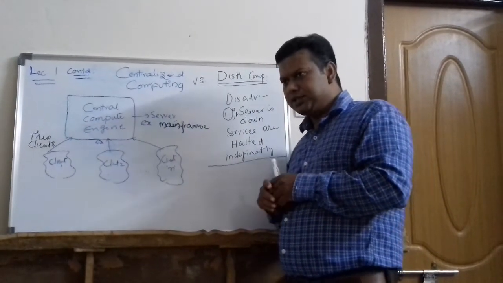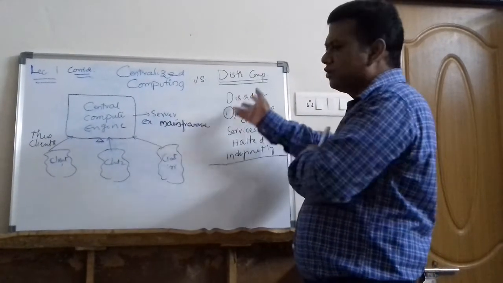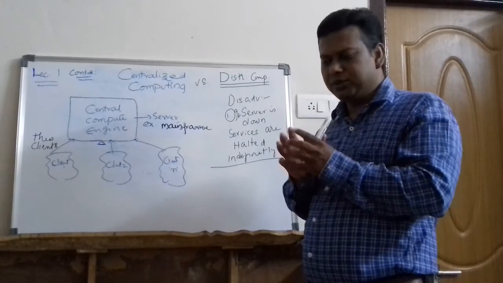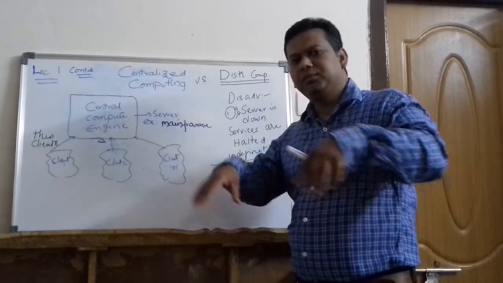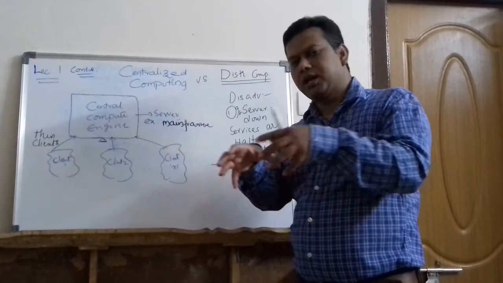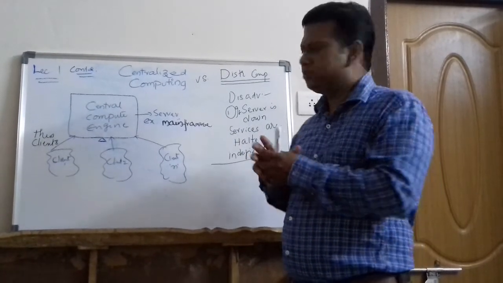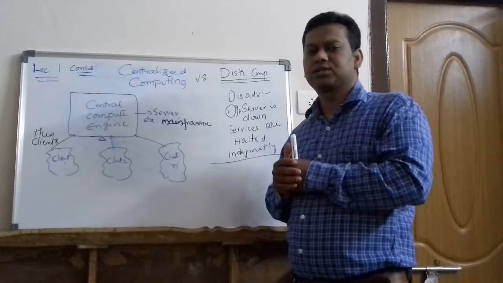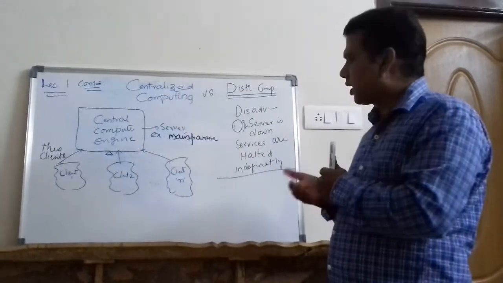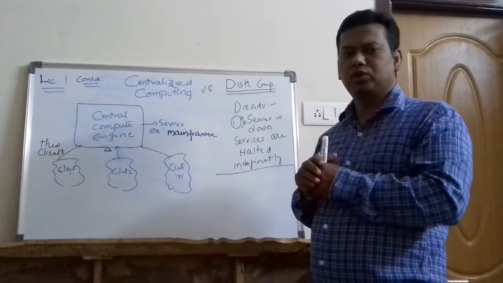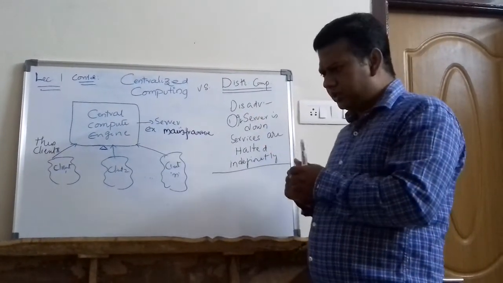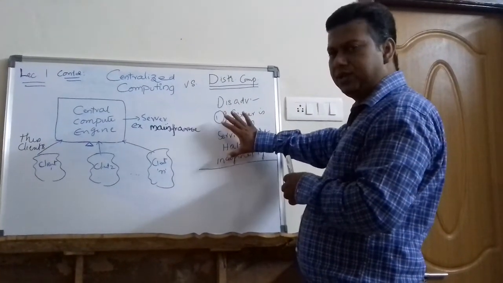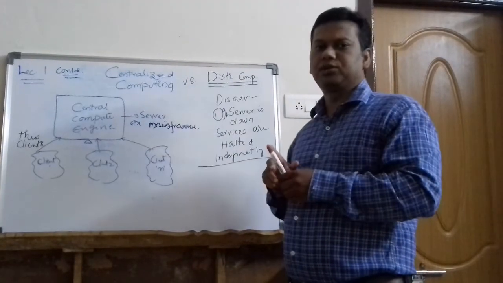In distributed computing, instead of one machine we go for multiple machines, a network of machines. Distributed computing is a facility where we connect multiple computers and run our application on them. It actually came into existence when desktop and personal computers became available. Prior to that, centralized computing was the only option. Centralized computing has a lot of problems, the major one we have seen, and this problem can be solved with distributed computing.